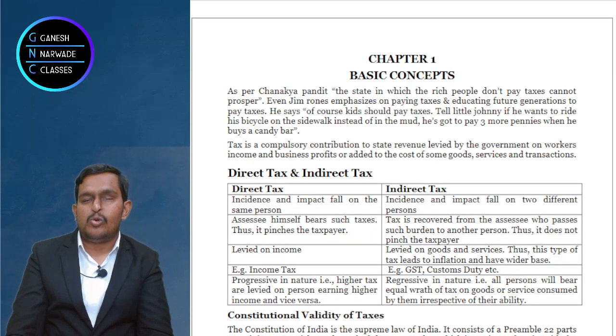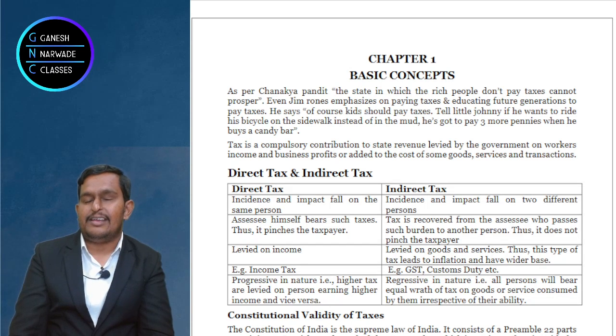So whether it is a good, that is a mobile phone, or a service like coaching, like beauty parlor services, salon services, training services. So any type of services are there, software services, anything.